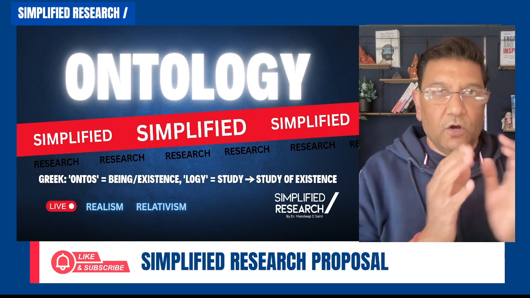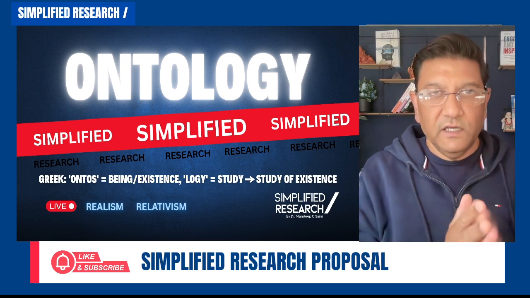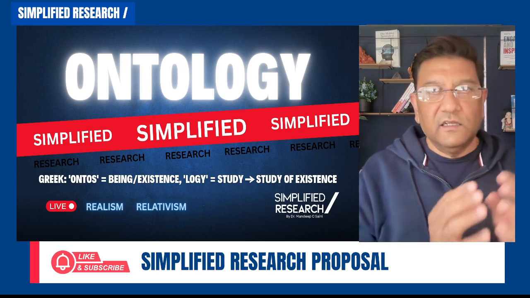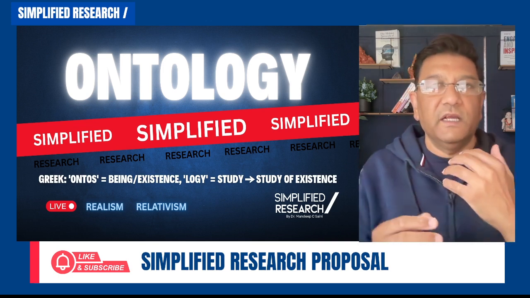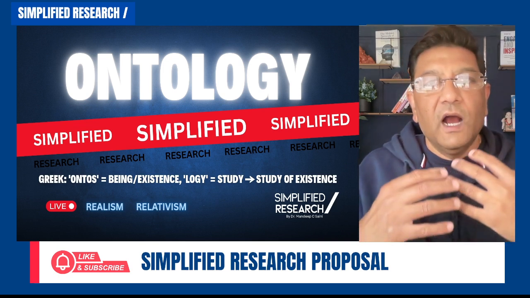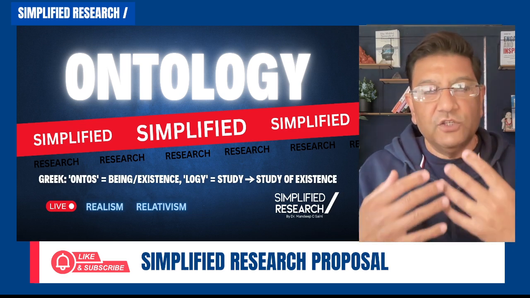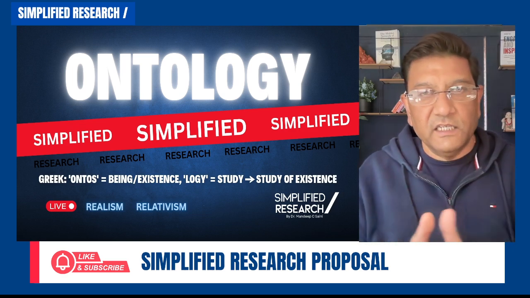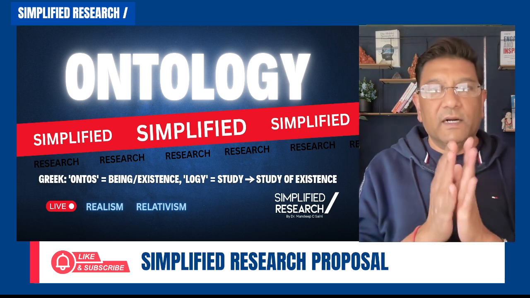So ontology is the first branch of philosophy, and philosophy is the love for wisdom, the love to seek wisdom. You want to seek wisdom, you want to achieve knowledge, you want to find knowledge. Ontology is the first branch to understand.